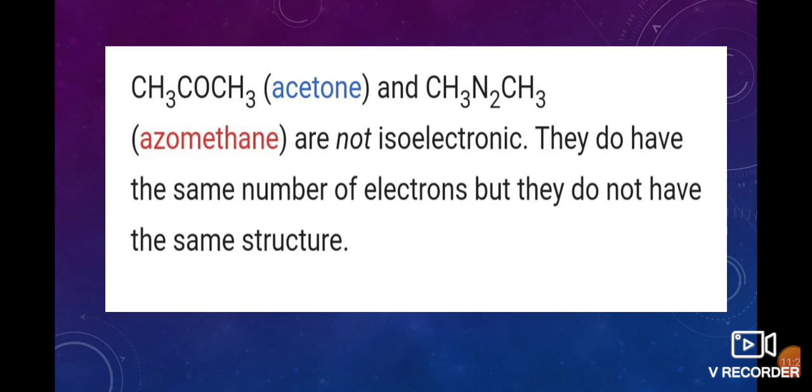Next one, acetone and azomethane are not isoelectronic. They do have the same number of electrons but do not have the same structure. The structure is different, so they are not isoelectronic.